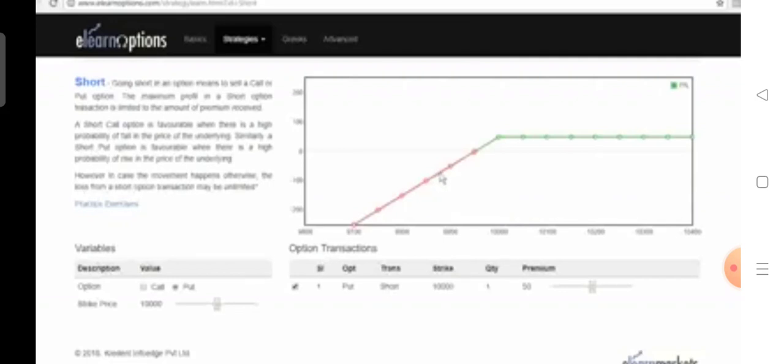A put option seller will break even at 10,000 rupees minus the premium which he has received, 50. So it becomes 9,950. So if the spot price is 9,950 on expiry date, the put option seller breaks even. Profit and loss is zero at this point. As the price keeps on going down, the loss increases and the profit is stabilized at 50 rupees if the put option lapses. We can sum up call and put payoff by the following table.